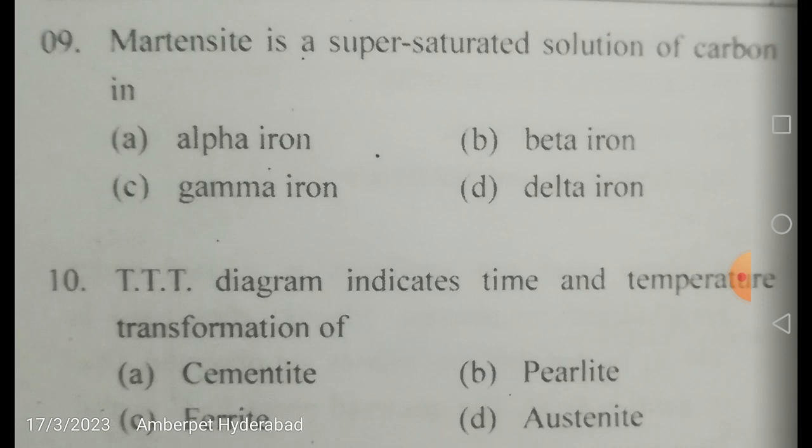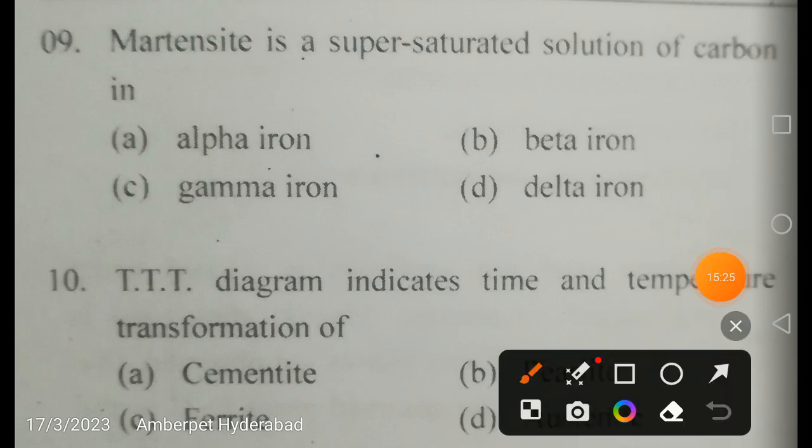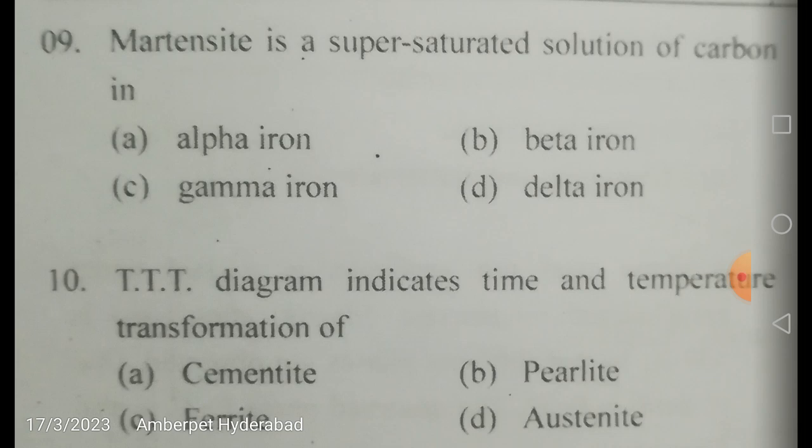So remember that it is a very hard and brittle phase of all the phases, and it is not shown on our iron carbon diagram, the equilibrium diagram. It is also called the iron carbon diagram or iron carbide equilibrium diagram. Why are we using the term equilibrium? That means you are heating sometimes and then you are cooling. So during heating and cooling, if you change the percentage of carbon in iron, what different phases are formed at a particular composition and a particular temperature is given by the iron carbon or iron carbide equilibrium diagram. Okay friends.